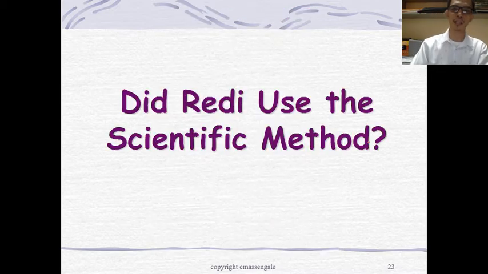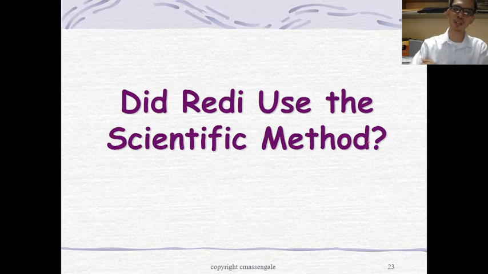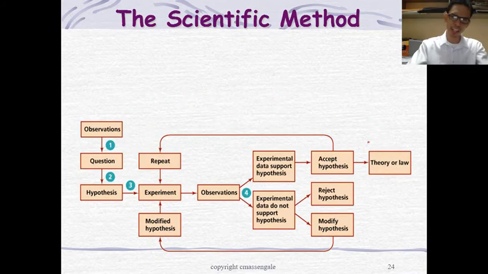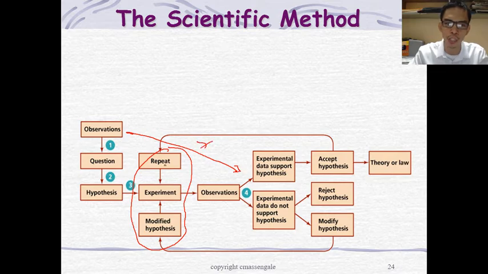Alright, so Francesco Redi, there he is. Did Redi use the scientific method? What do you think? Technically, Redi used the scientific method. Once you did an experiment to answer your question, you already did the scientific method. You don't give a conclusion out of observation. That's a no-no. You need to test that further in order for your argument to be valid.